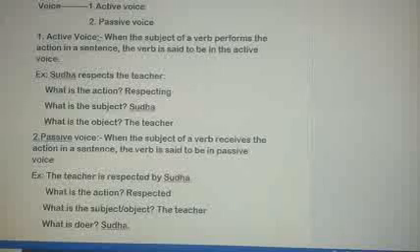Okay, so my dear students, till now we have come to know the voice, subject, verb, object, and the two parts of voice, active voice and passive voice. Now we will come to know some basic rules to change the sentence from active to passive.